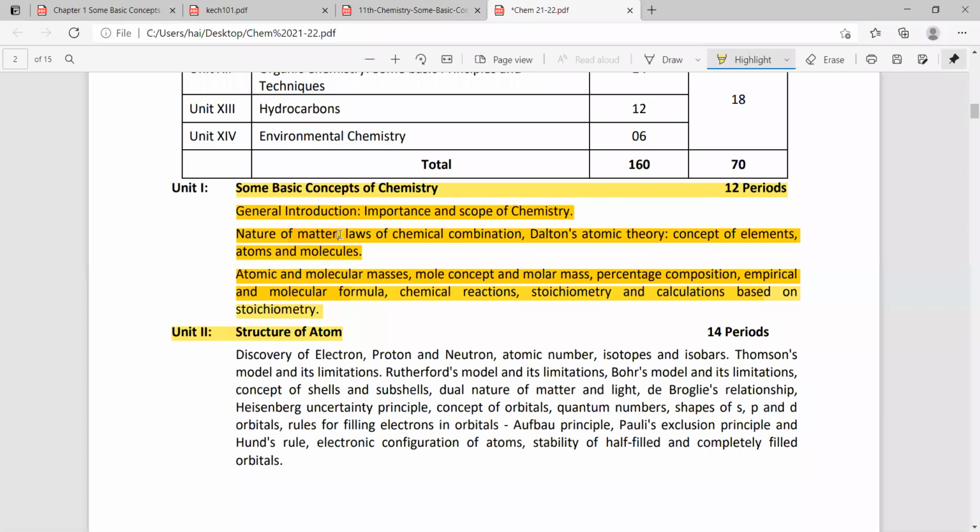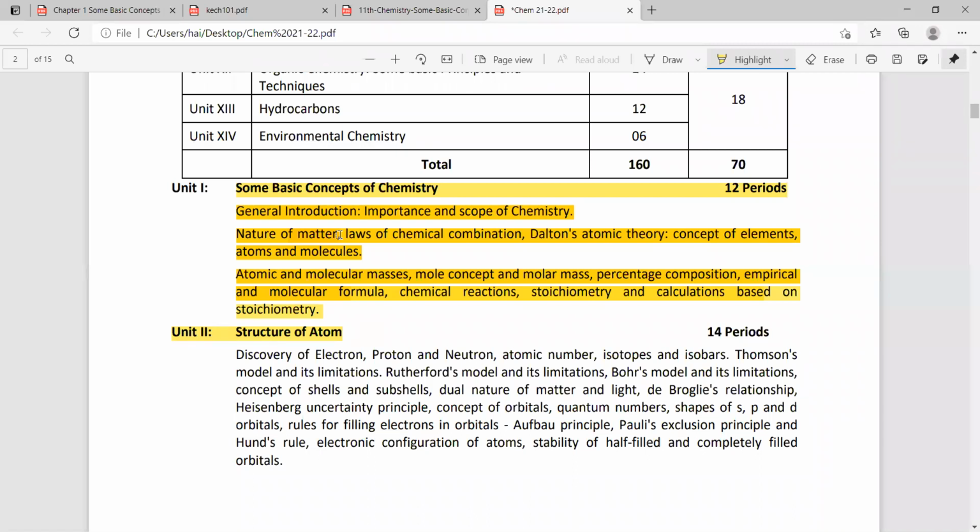And even Dalton's atomic theory, the concepts of elements, atomic number and mass numbers, which you studied in lower classes. Next is the mole concept, which we also studied, and even percentage composition.